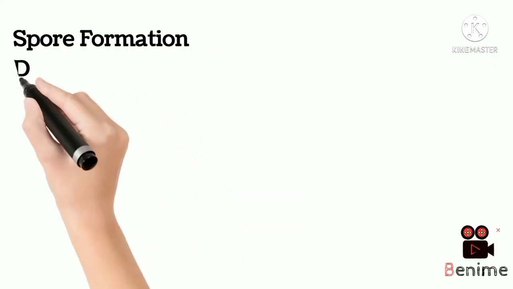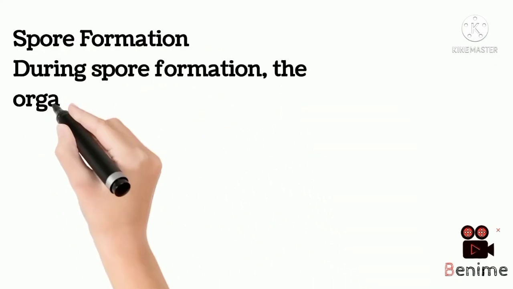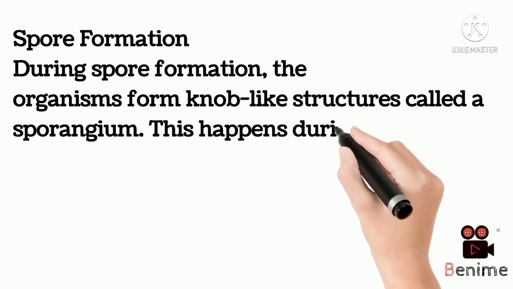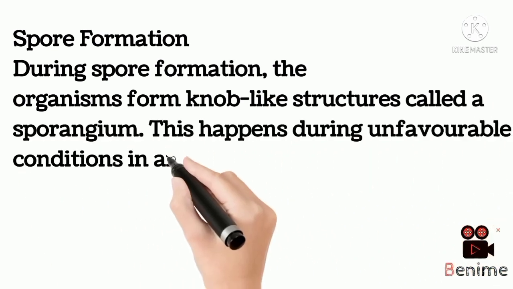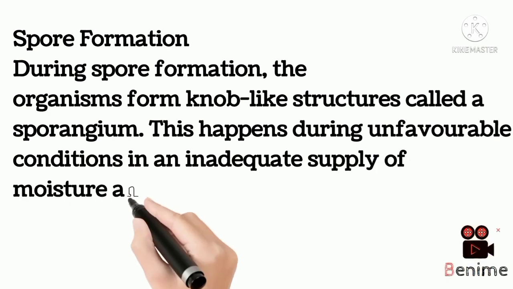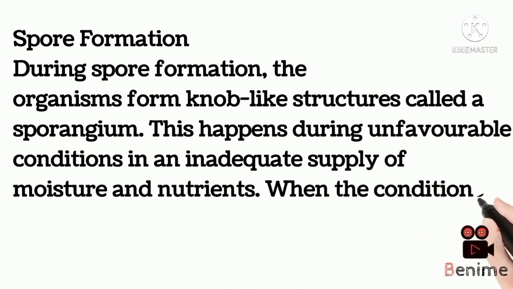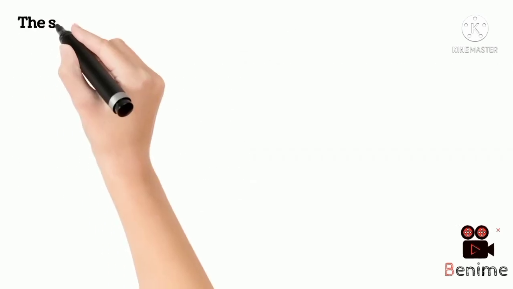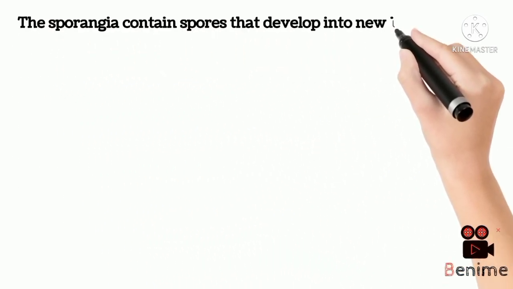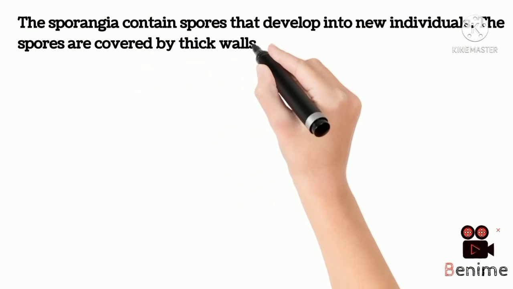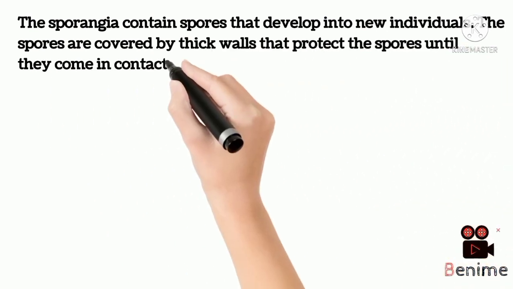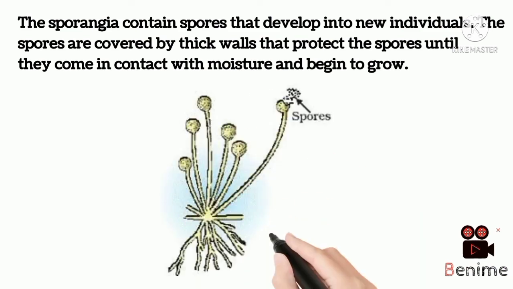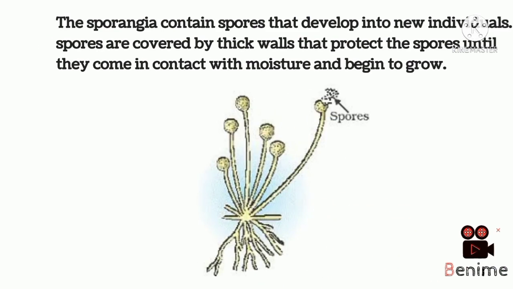Spore formation. During spore formation, the organisms form knob-like structures called sporangia. This happens during unfavorable conditions, with an inadequate supply of moisture and nutrients. When the conditions are favorable, they begin to grow. The sporangia contain spores that develop into new individuals. The spores are covered by thick walls that protect the spores until they come in contact with moisture and begin to grow. The diagram is shown below.